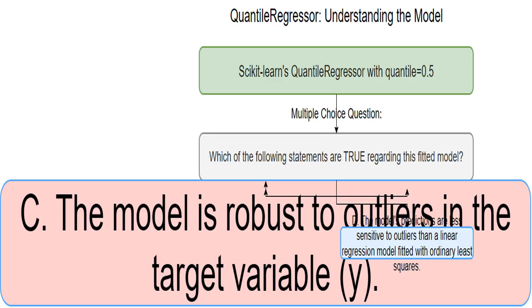By focusing on the median, QuantileRegressor is less swayed by extreme values in the data than ordinary least squares, OLS, regression, which tries to minimize the sum of squared differences, and that's massively impacted by outliers. I like this one because of the comparison.